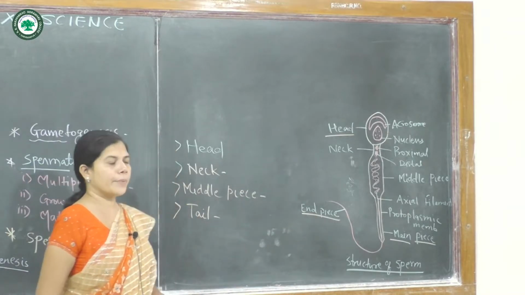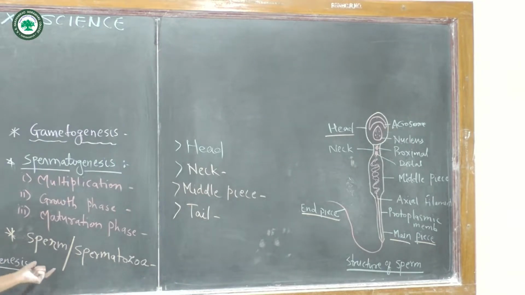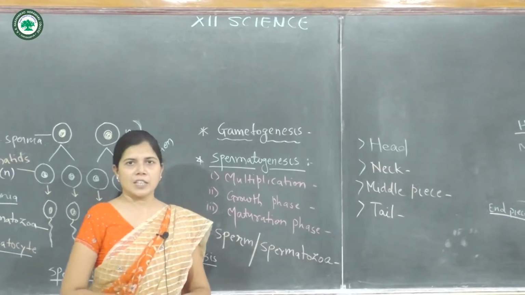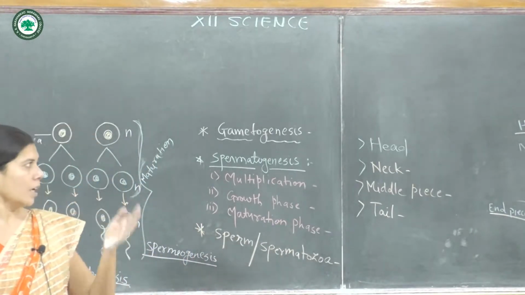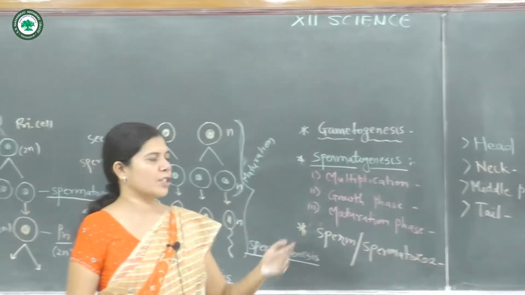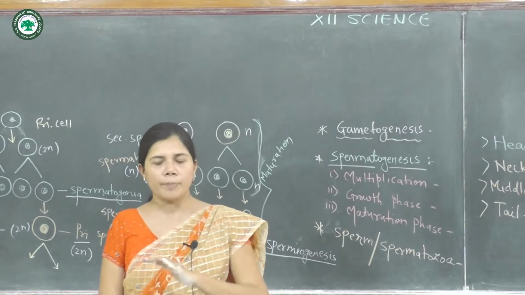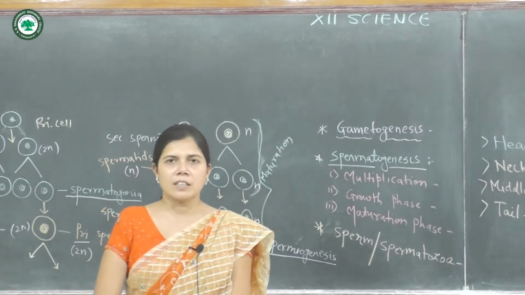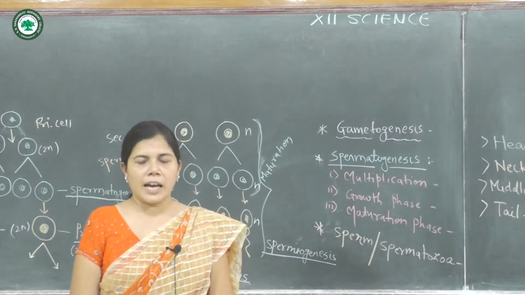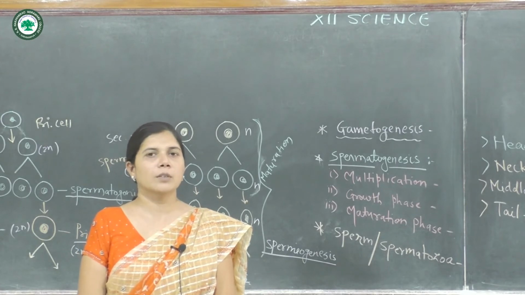It is the male gamete formed after spermatogenesis and is ready for fertilization, which occurs by the fusion of male gamete and female gamete. The female gamete is formed in the female gonad, the ovary, and the process of its formation is known as oogenesis.